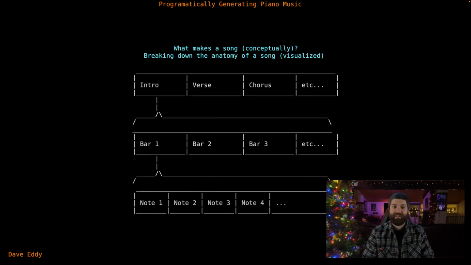To visualize that differently, I've taken this example right here. You can see if we just focus in on the introduction, it is made up of a series of bars. And if we focus in on a specific bar, the bar is made up of a series of notes. That's it. Now to work our way backwards, when it comes to actually generating these, we're gonna have to start by generating notes to fill bars, bars to fill patterns, and then smush patterns together to make a song. Simple enough, seems straightforward conceptually. We can see how that actually looks once it gets time for the code.